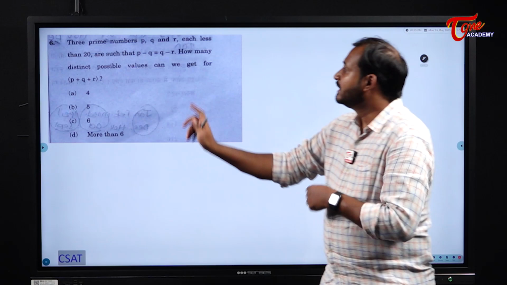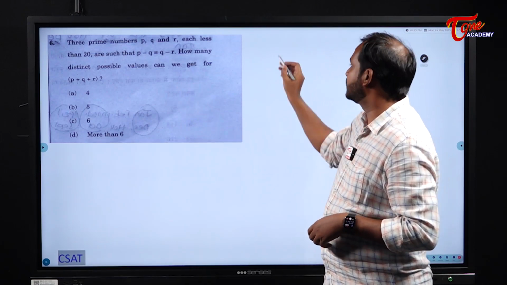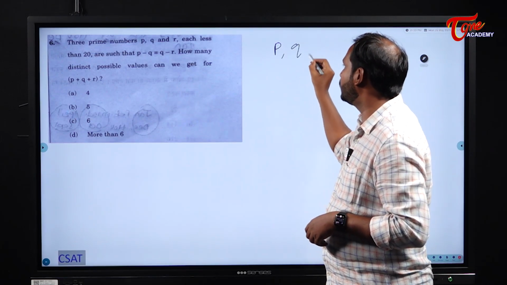Next one. There are 3 prime numbers P, Q and R.